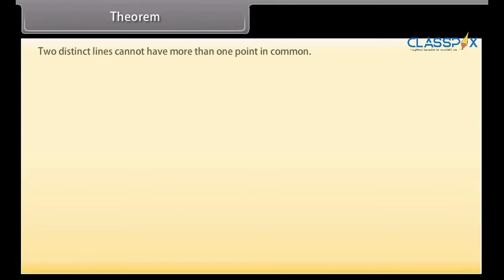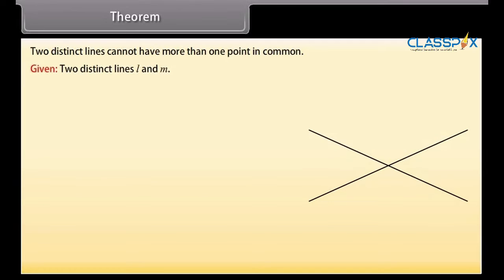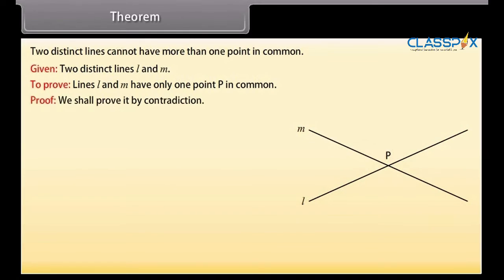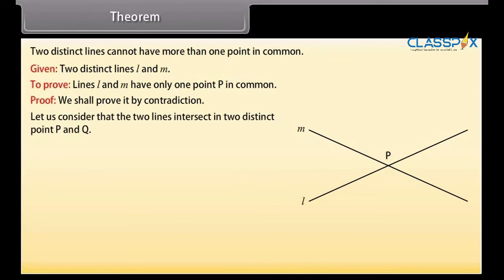Theorem: two distinct lines cannot have more than one point in common. Given two distinct lines L and M, we have to prove that lines L and M have only one point P in common. Proof. We shall prove it by contradiction. Let us consider that the two lines intersect in two distinct points P and Q.